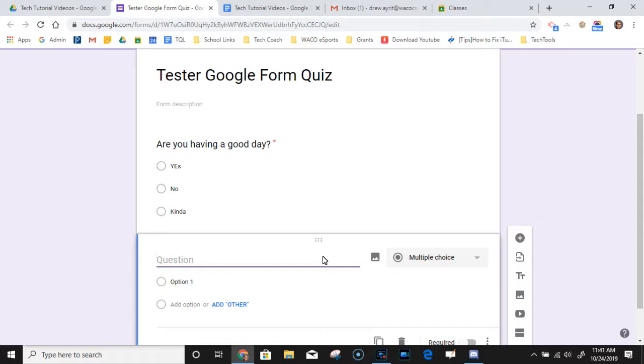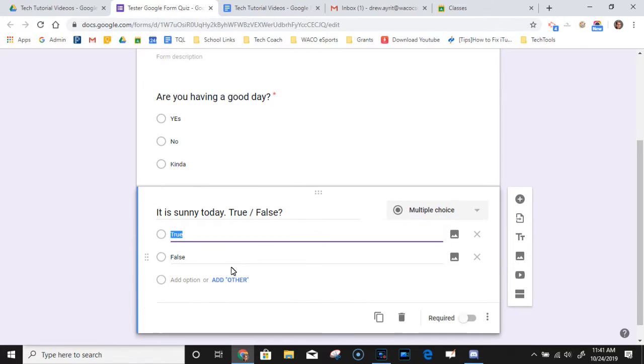We'll make this one just like a true false. It is sunny today. True/false. Question mark. And then you can see it's already got our options there, and we can click add all, and then it adds it.